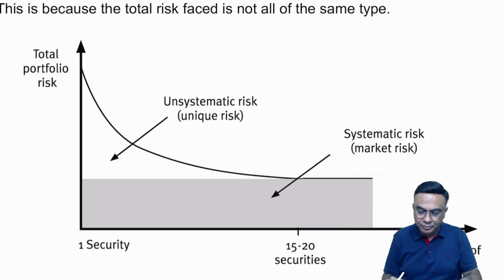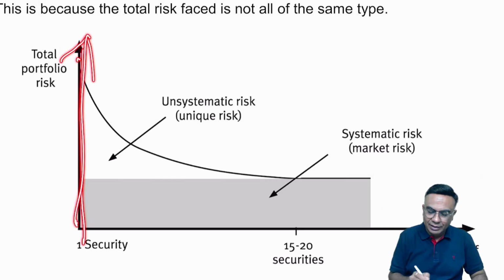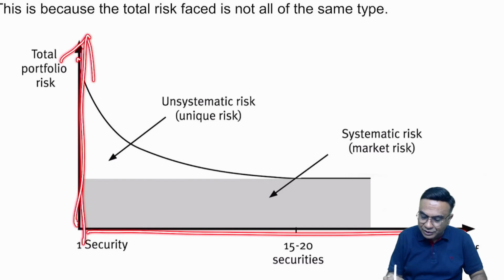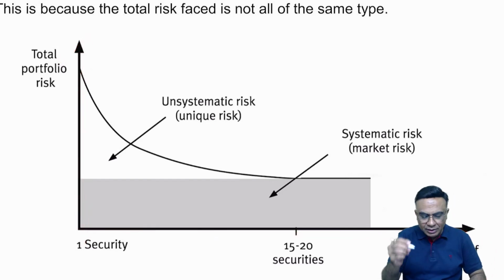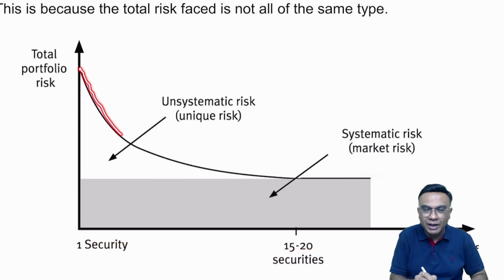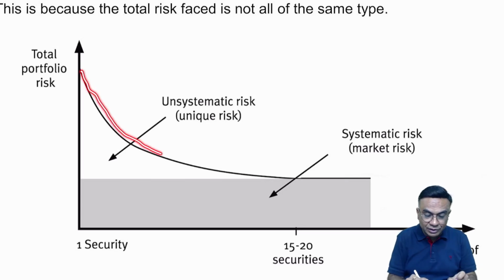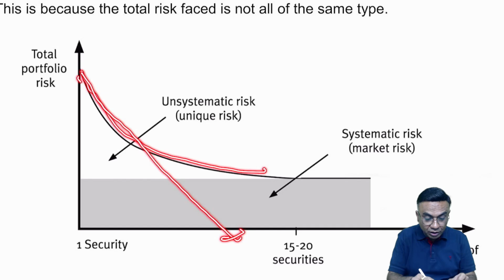See this. Now this diagram explains it. On the y-axis you have total risk, and on the x-axis you have the number of securities. Suppose you increase the number of securities, what will happen? Your total risk is going to reduce. Why? Because you're getting the benefit of diversification. You are eliminating the unsystematic risk. So your unsystematic risk is reducing. But this cannot come to zero. This total risk cannot reduce to zero.